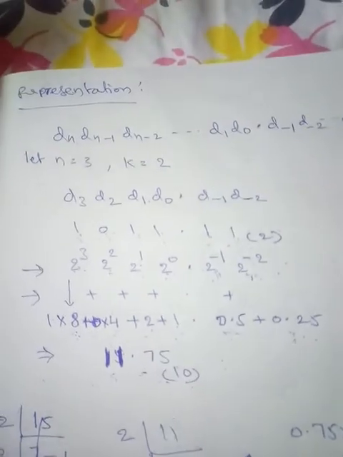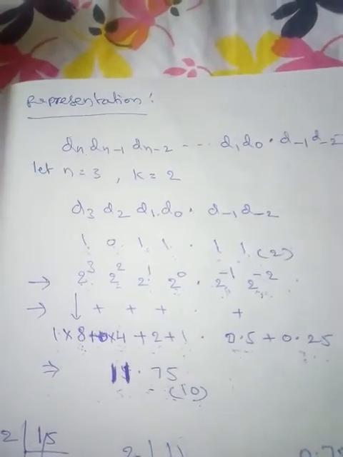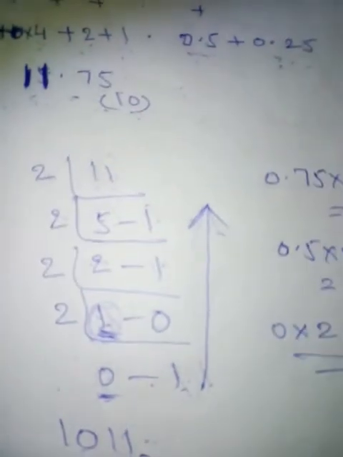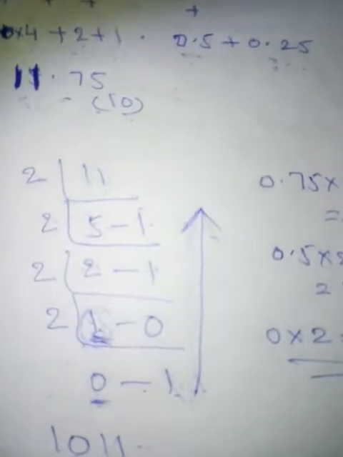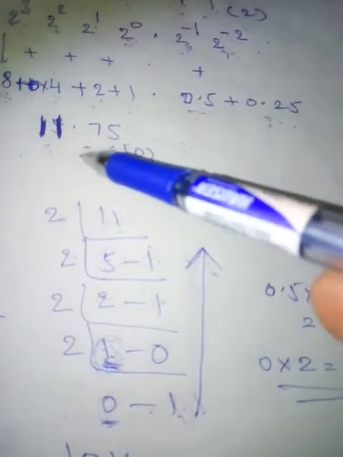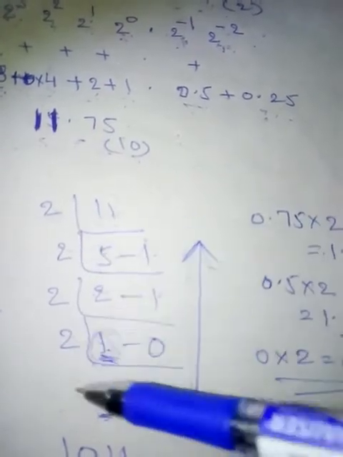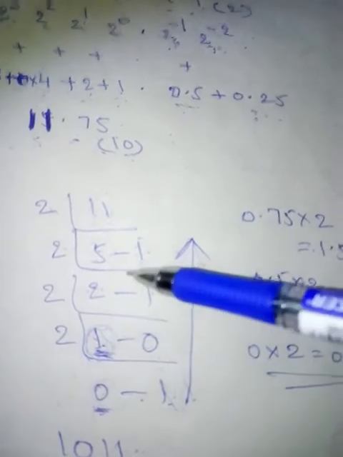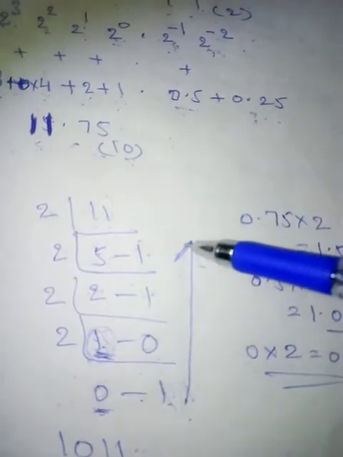Now we converted a binary number into a decimal number. Now we will see how to convert a decimal number into a binary number. To get the binary equivalent of this decimal number, first take the whole part 11, divide it continuously by 2 and collect the remainders. Write the remainders on the right side. After writing the remainders, collect all of them from bottom to top.